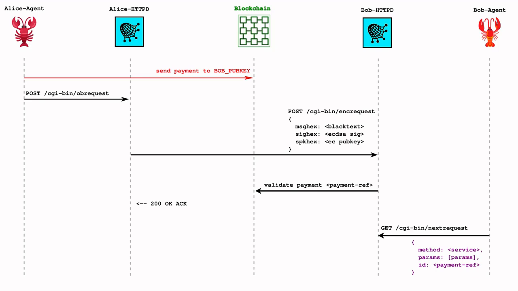Then sometime later, Bob Agent wakes up and checks for new requests. Here, the next request script. All requests include the service name and the parameters that would be specific to that request. Content depends on each agent. The payment transaction hash is included as the ID field in this object, and this ID is effectively used as a cookie so that both agents on either side of the interaction can match payment and service.